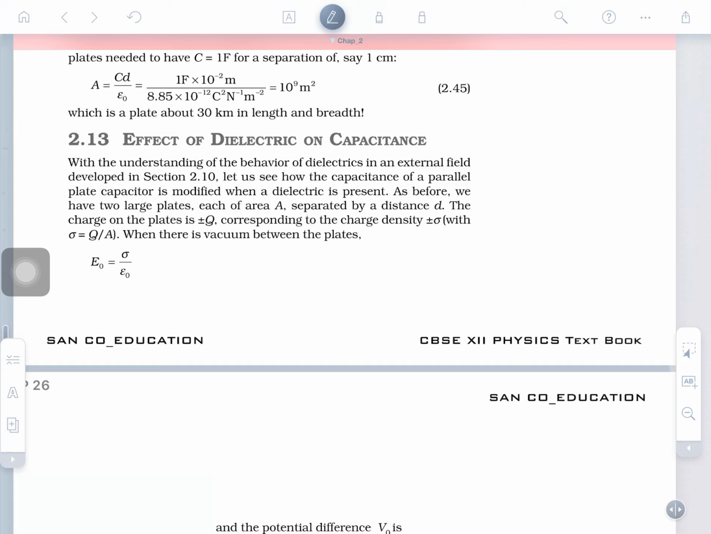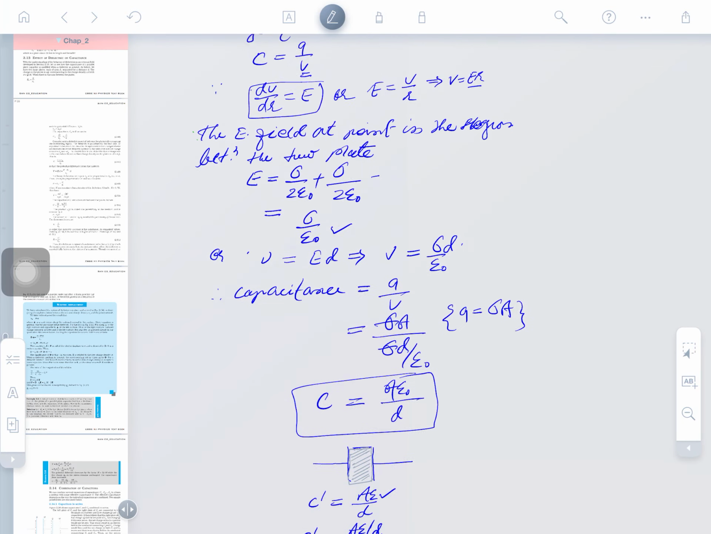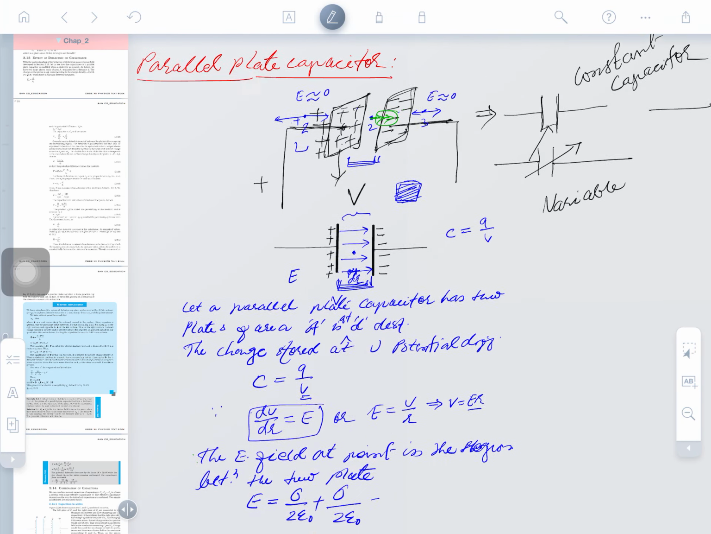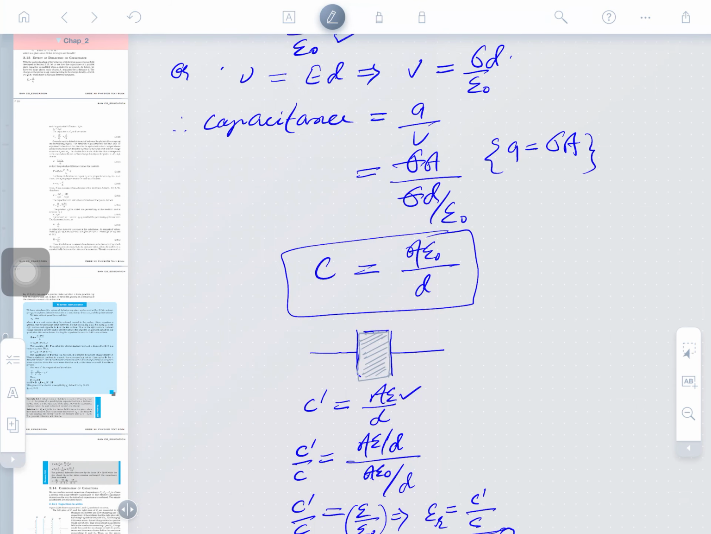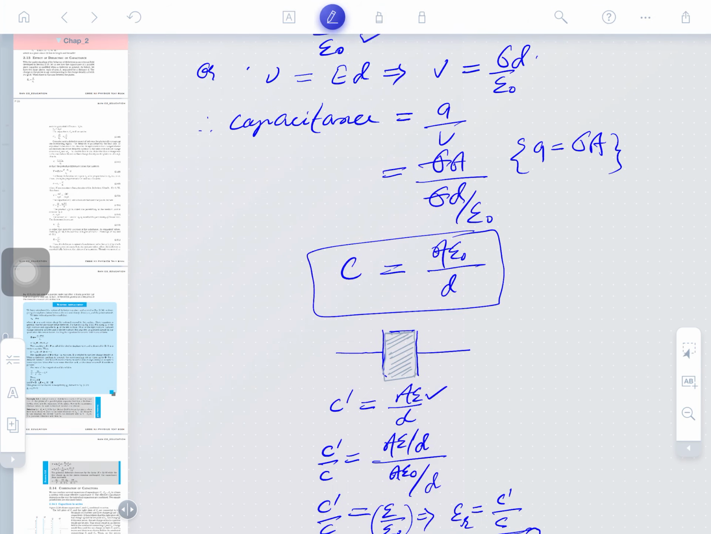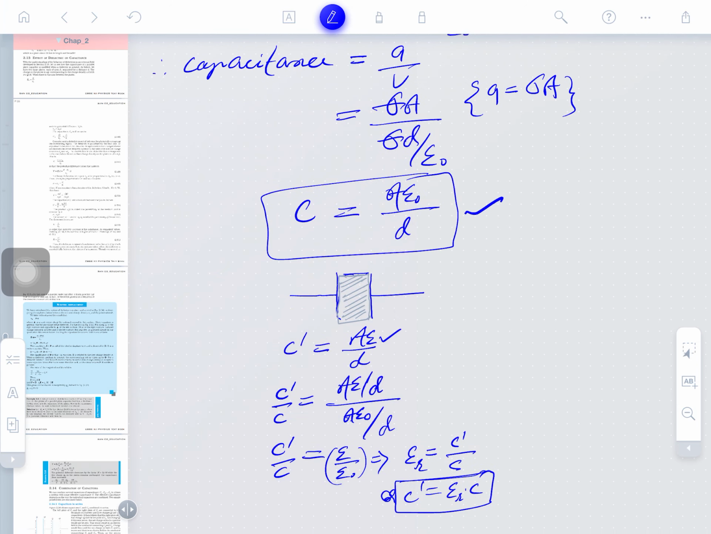Yesterday we saw the effect of a dielectric on the capacitance. We discussed the parallel plate capacitor, for which we derived the capacitance as A epsilon naught divided by d. This is the expression for the capacitor.